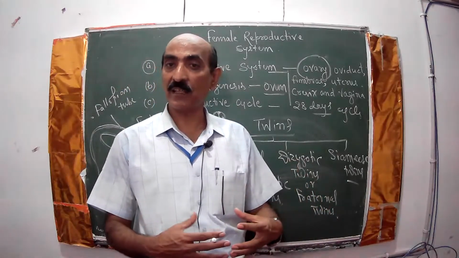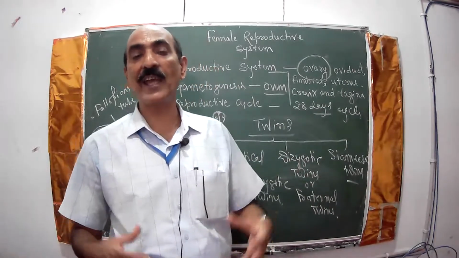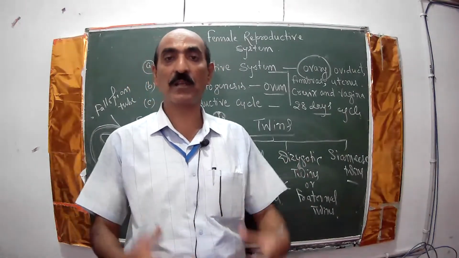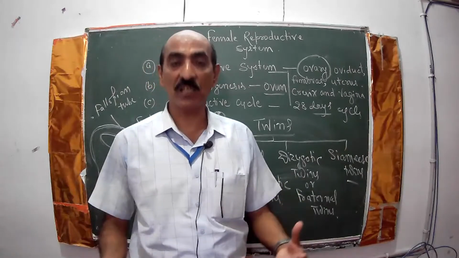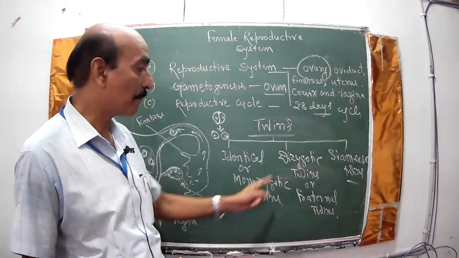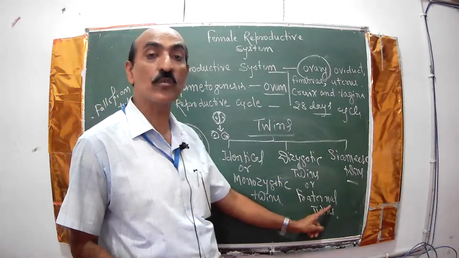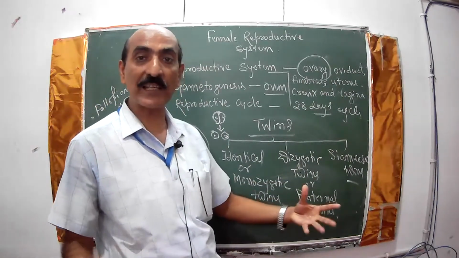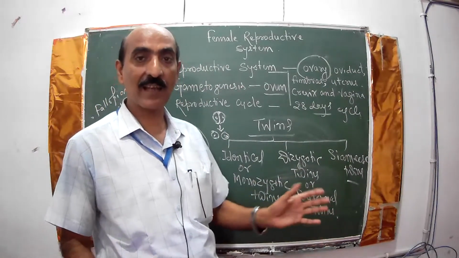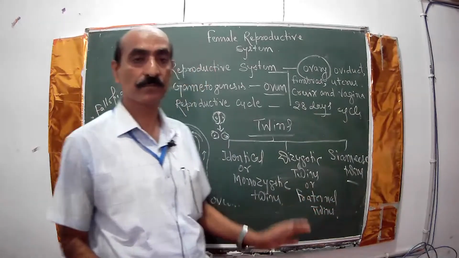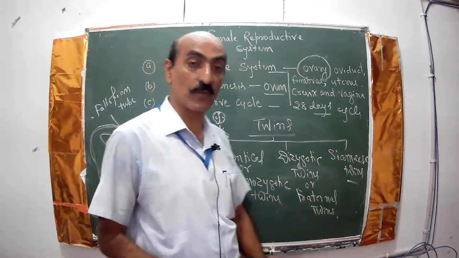The similarity in these twins is that they are born at a time and developed in the same uterus, so they are called twins. But they are fraternal twins. They are not completely identical to each other. They are just brother and sister. So they are called fraternal twins.